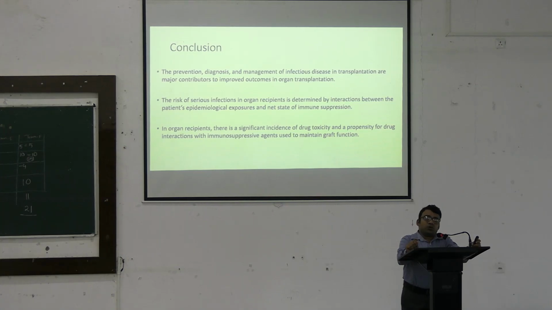Hence we must be very meticulous, and if there is even a slight suspicion, we must ensure proper use of identification methods and laboratory testing for detection of infections. And if the infection has indeed occurred, we should use the proper antimicrobial agent to cure these patients. Only then can we ensure that the overall transplant procedure remains successful and the patient has the life expectancy which is needed in the process of transplantation.